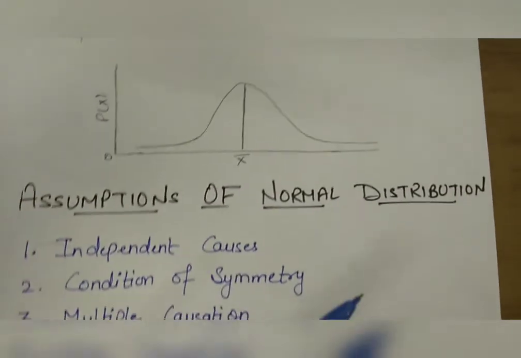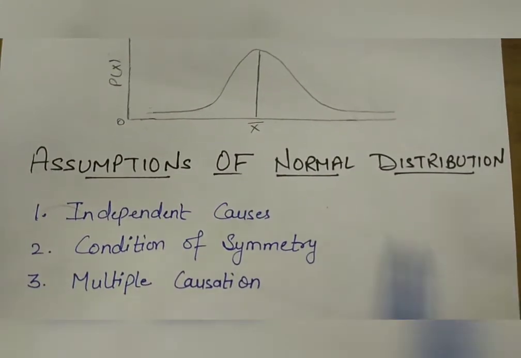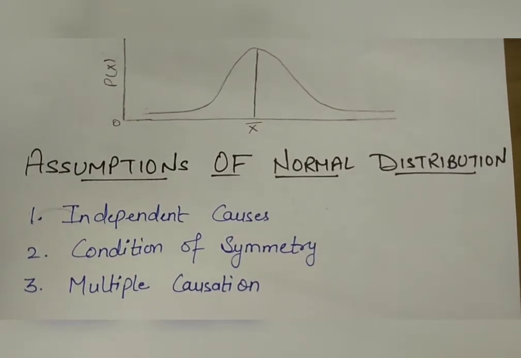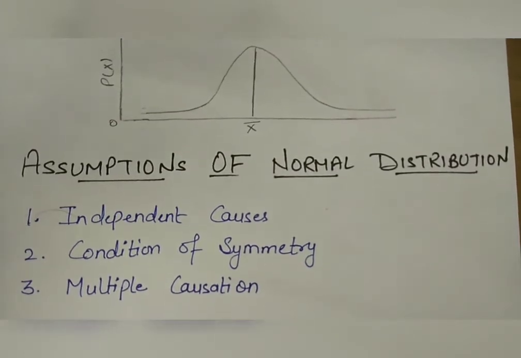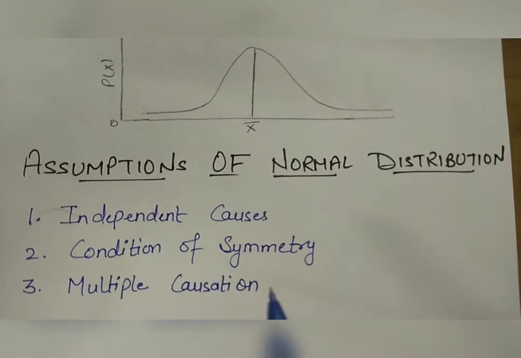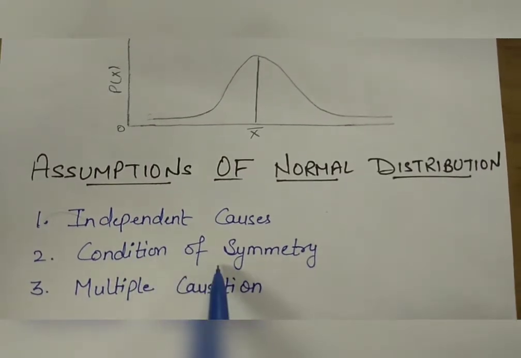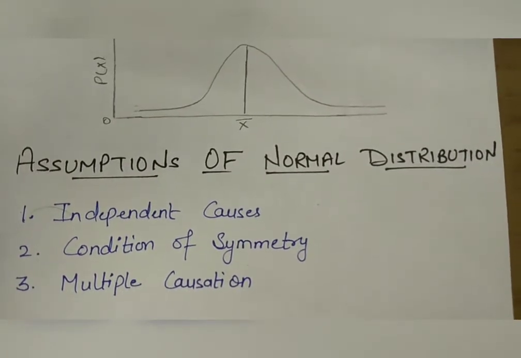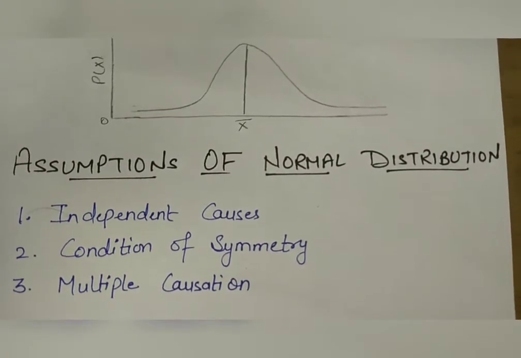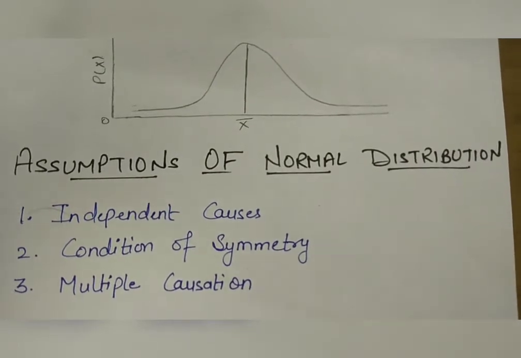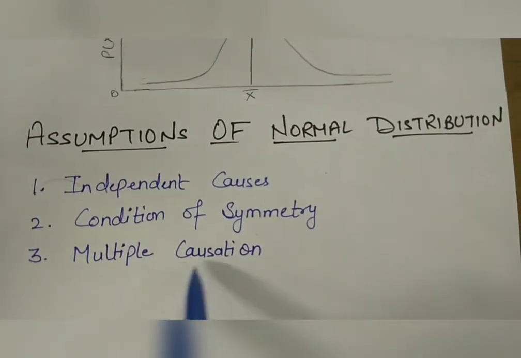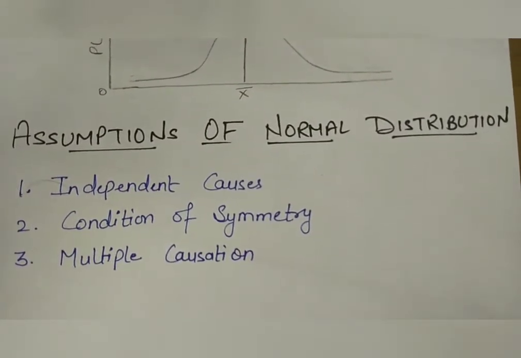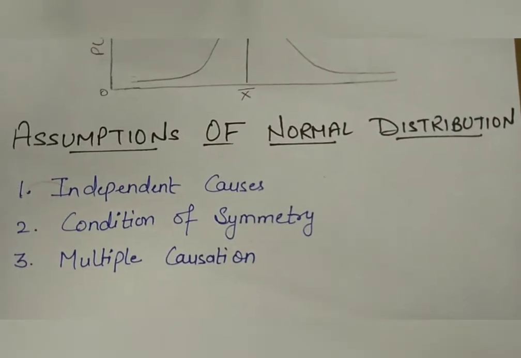Now see the assumptions of normal distribution. First, independent causes. The forces affecting the event must be independent of one another. Second, condition of symmetry. The operation of causal forces must be such that the deviations from the mean on either side are equal in number and size. Third, multiple causation. The causal forces must be numerous and of approximately equal weight or importance.